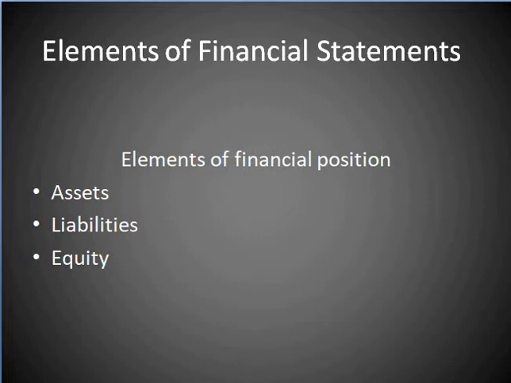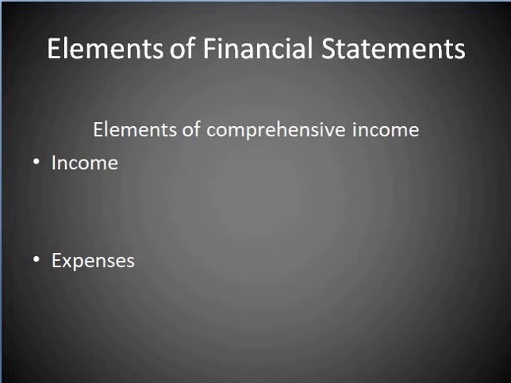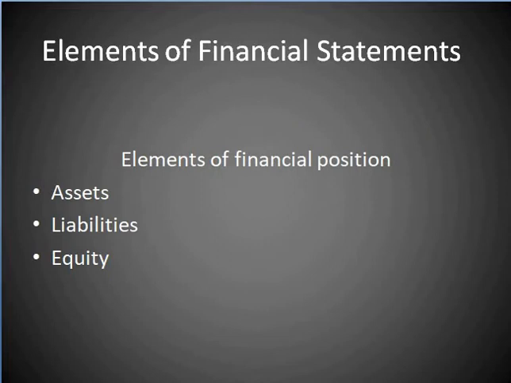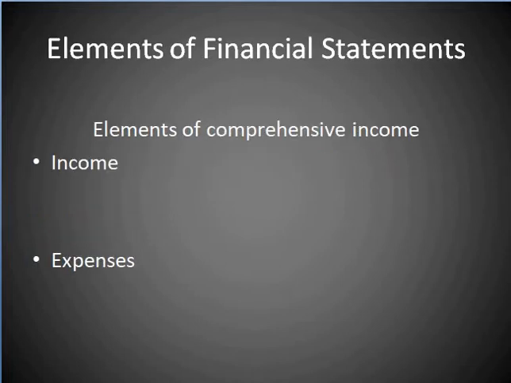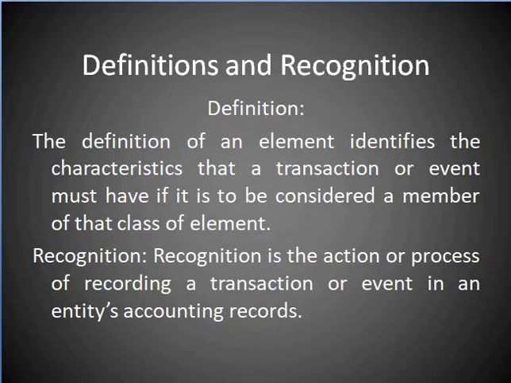So, these 3 are the elements of financial position, meaning balance sheet, and these 2 are the elements of comprehensive income or income statement. Now come to the definition and recognition of asset.